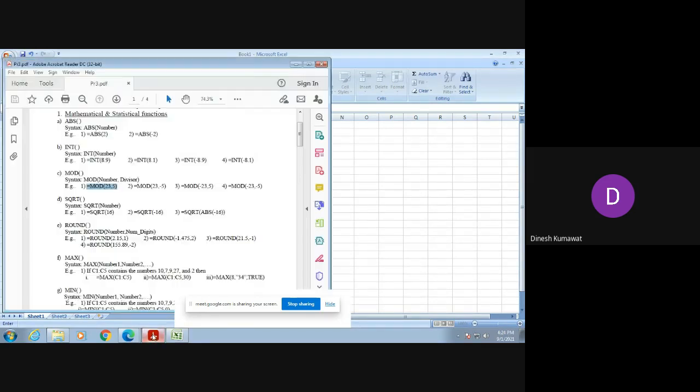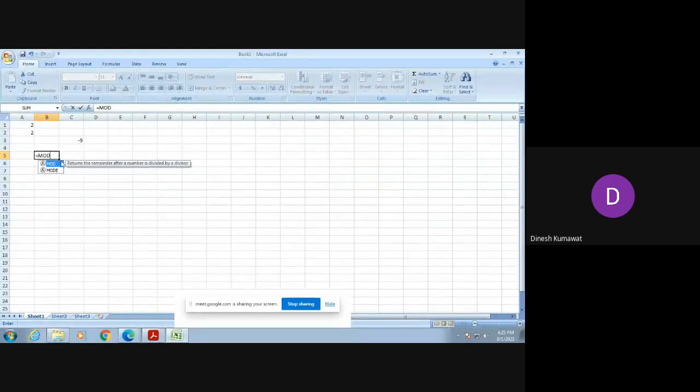Which means what? For this function, here we are dividing this number 23 by the number 5. And after dividing 23 by the number 5, we will get its remainder to be 3. Hence, our answer of this query will be 3. So let us try to verify it.